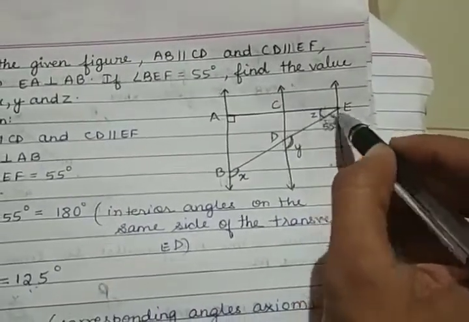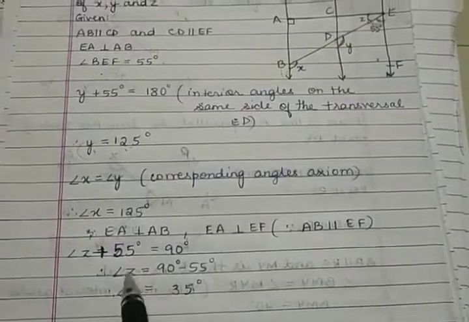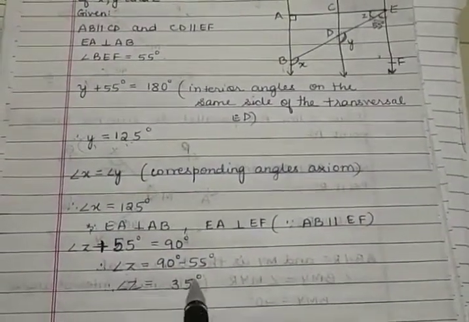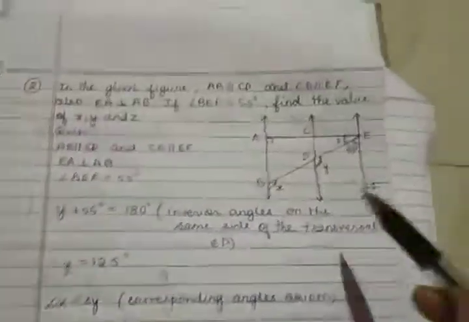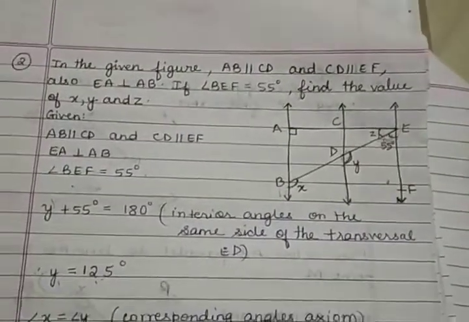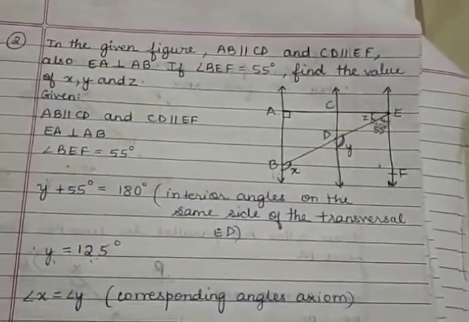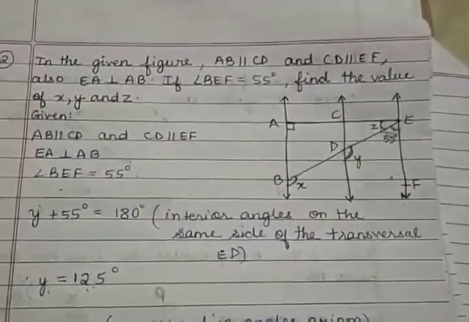That is, angle z plus 55 degrees should be equal to 90 degrees. So what is angle z? z will be 35 degrees. In this way we can use the concepts of parallel lines, that is all the theorems, and find the unknown angles.